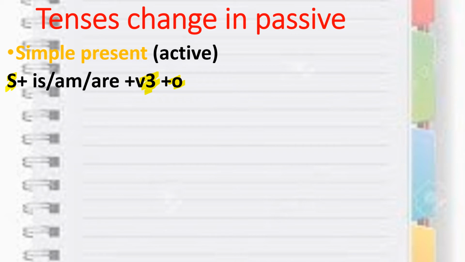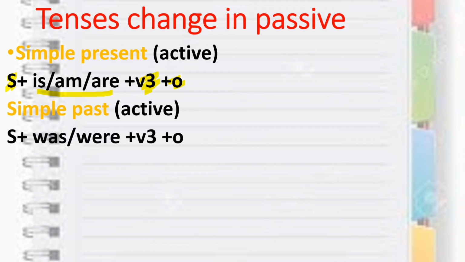Now for simple present you need to see is, am, are. When we are talking about simple past, if in your active sentence simple past is given, that is was, were, right? So the subject will be the same, V3 will be the same, object will be the same, but in place of is, am, are you need to add was, were. It's a part of tenses, right? So subject, V3 and object will be common. What you need to change is was, were, because we are talking about simple past.